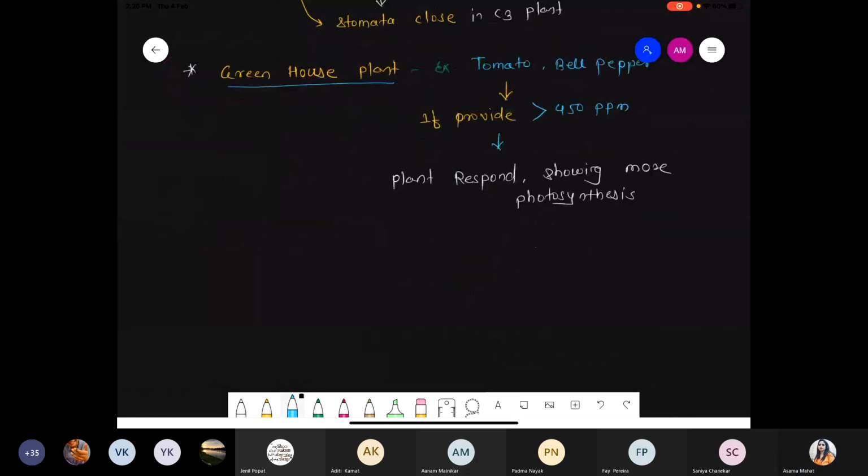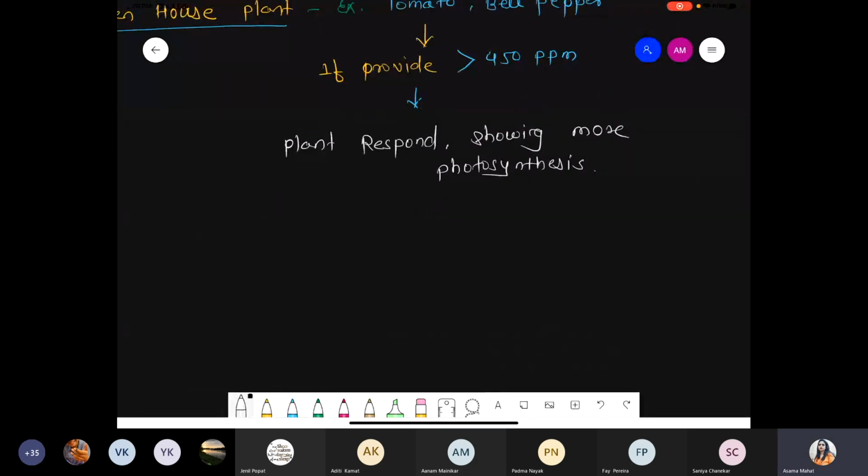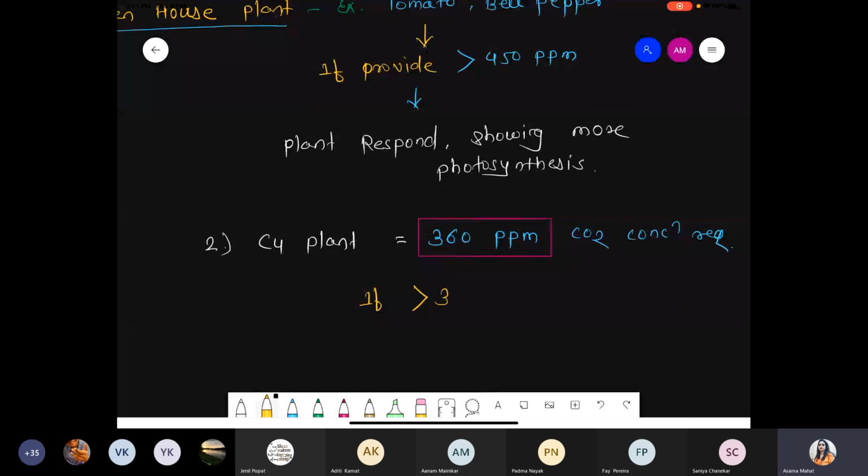Okay, now the next factor, number two, we are talking about the C4 plant. In case of the C4 plant, they require less CO2 concentration, just 360 ppm CO2 concentration is required. How much? 360 ppm. And suppose accidentally you provide more than 360 ppm CO2 concentration, at that time it leads to a saturation effect.